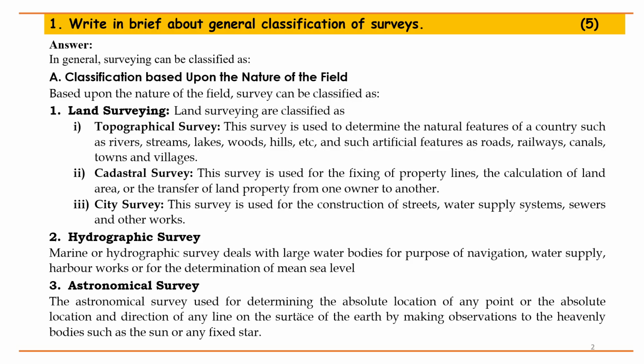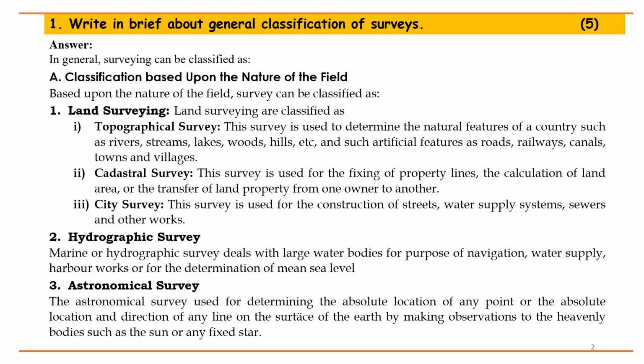City survey. This survey is used for the construction of streets, water supply systems, sewers and other works. Point 2. Hydrographic survey. Marine or hydrographic survey deals with large water bodies for purpose of navigation, water supply, harbor works, or for the determination of mean sea level.